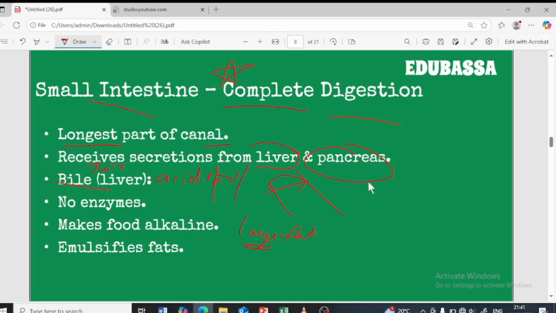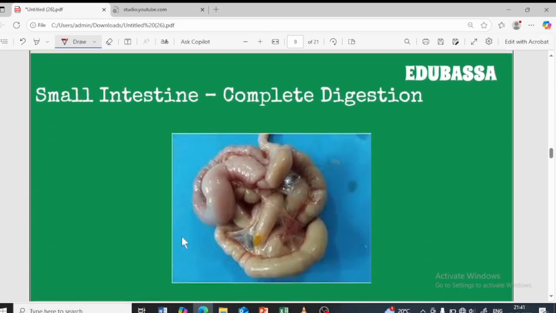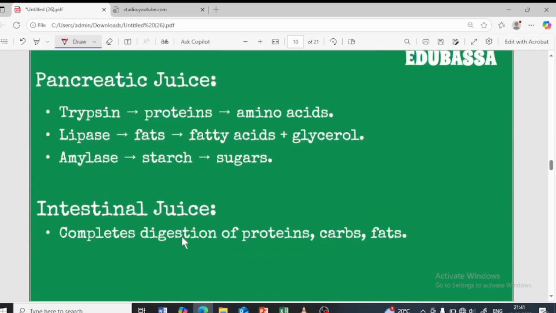Then the pancreatic enzymes can act, whereas in the bile juice there are no enzymes, but the pancreas does have enzymes. For the pancreatic enzymes to act, the acidic food has to be made alkaline, basic. That is done by the bile juice. How? By emulsification of the fat. Clear? Yes.